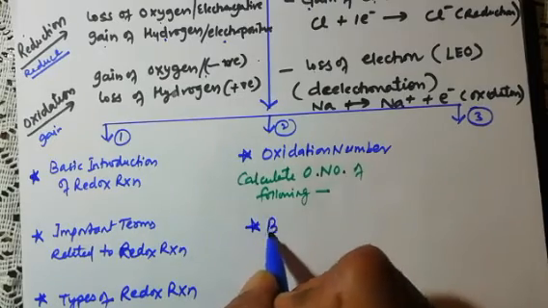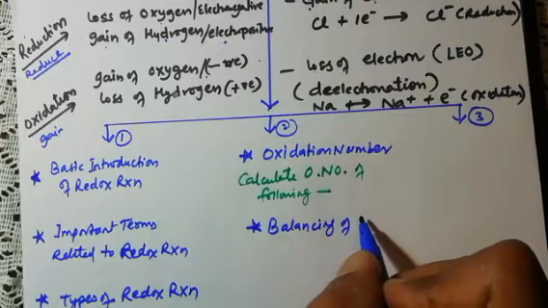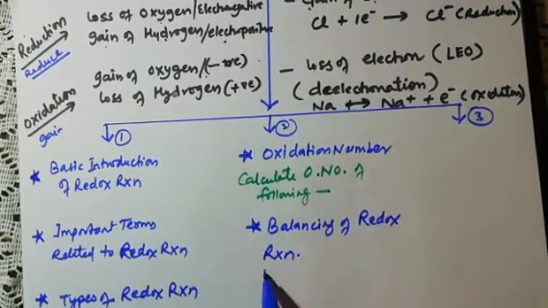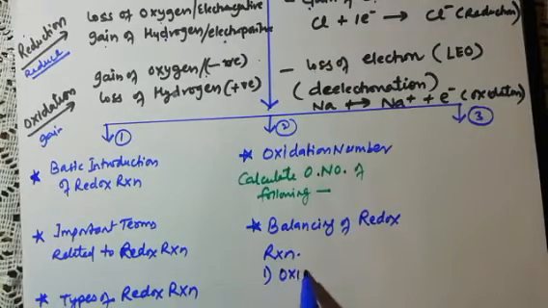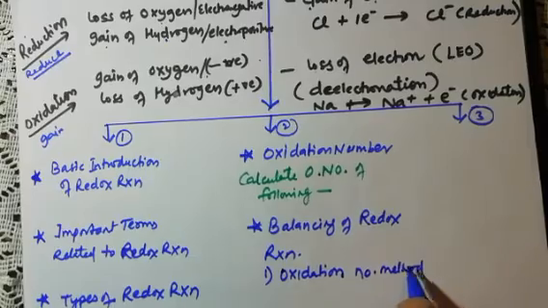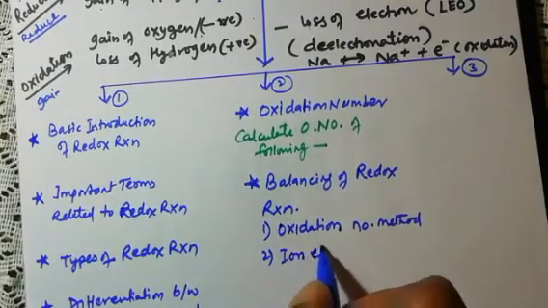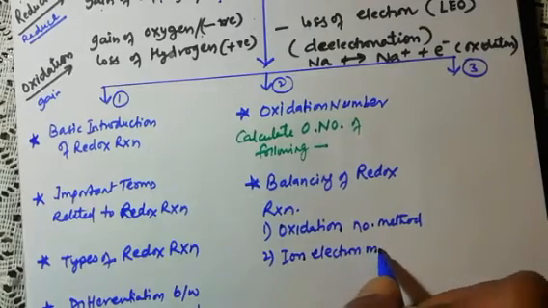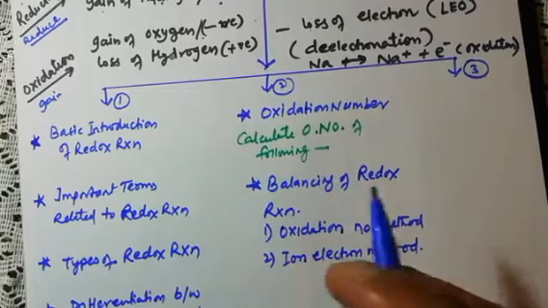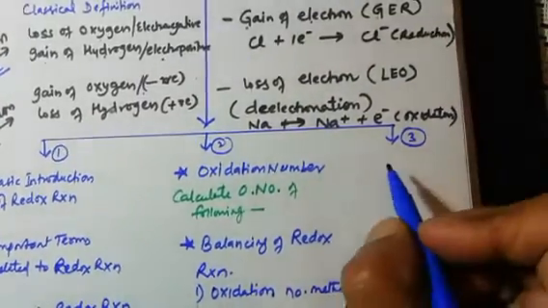Then after that we will do the balancing, which is also very important. Balancing of redox reaction. Here we have 2 types of balancing. First is the oxidation number method, balancing with the oxidation number method, and second is the ion electron method. Okay, after calculating this balancing and oxidation number, the third part